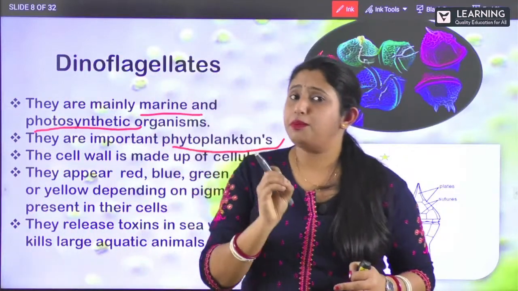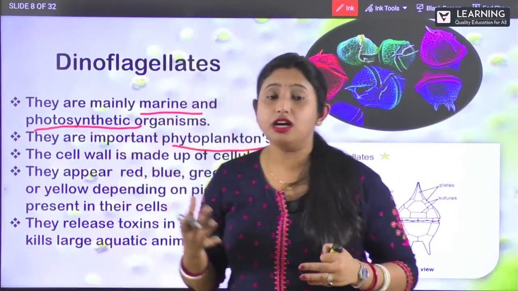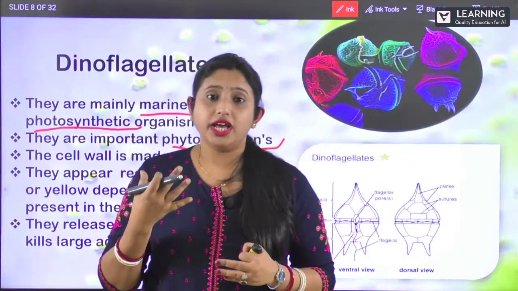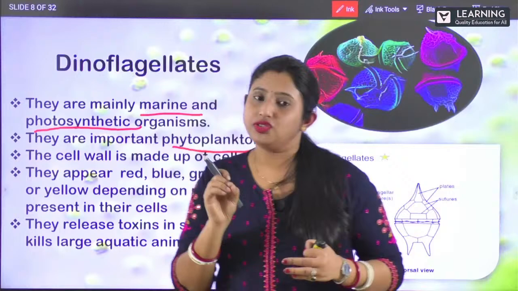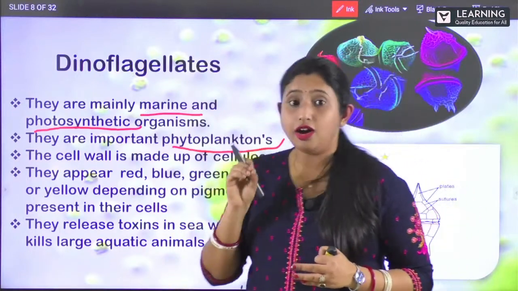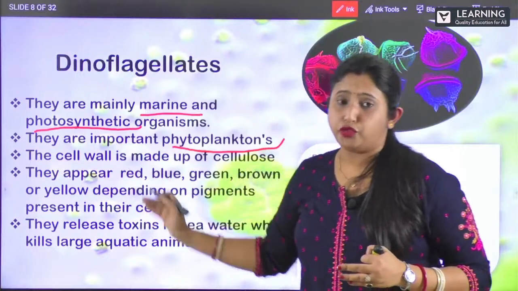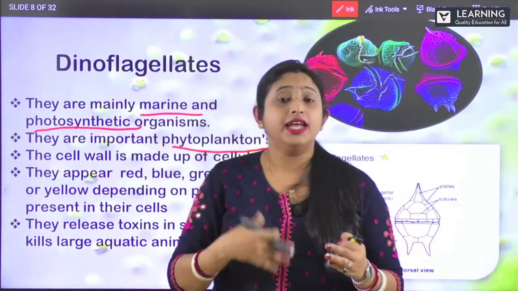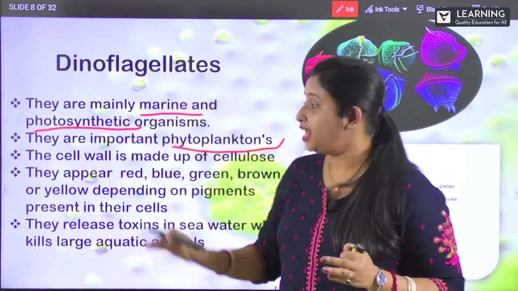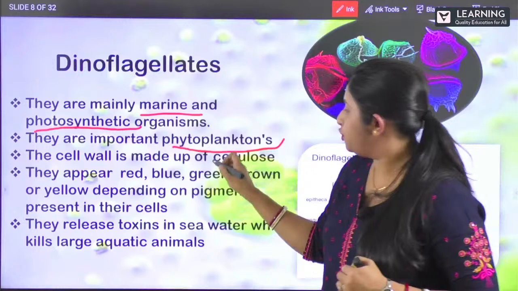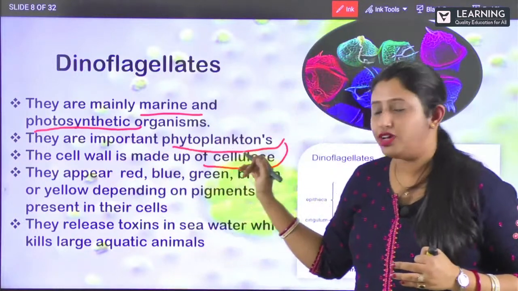So they are nothing but the small plants which we can see in the oceans. So they are known as your phytoplanktons. The small plants which you see inside the oceans. So they are phytoplanktons. Clear? And what is their cell wall made up of? As we have seen in the chrysophytes, their cell wall is made up of what? Yes, cellulose, right? And the cell wall here, it is made up of your cellulose. Same. So the cell wall is also made up of cellulose.